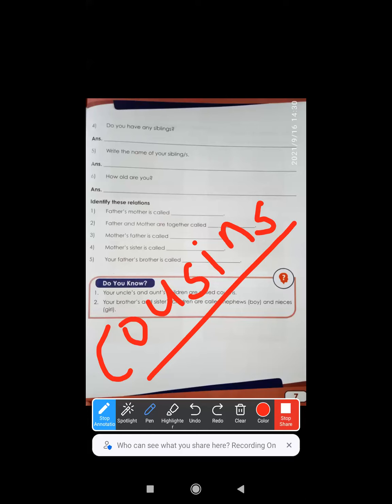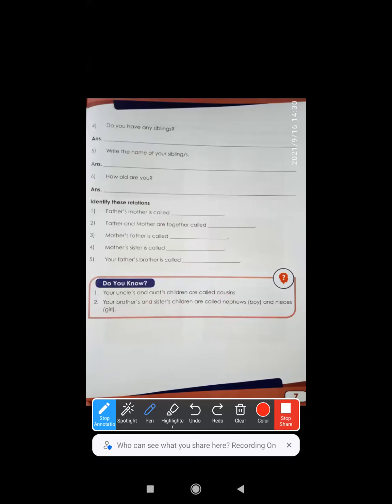Okay. Now the next one. Your brothers' and sisters' children. Now your real brothers or your cousins, no problem, but they are called, if he's a boy, nephew. For girls, niece. So your brothers' and your sisters' children will be called nephews and nieces. Is that clear, kids? Nephew spelling, you can see it here.